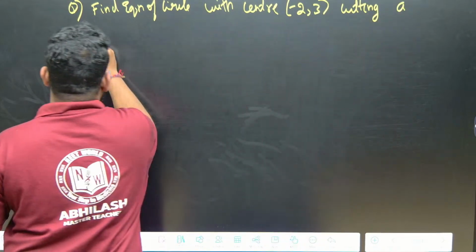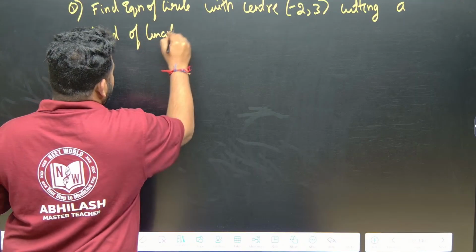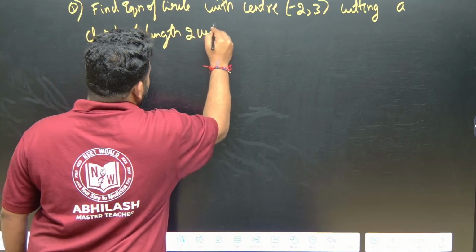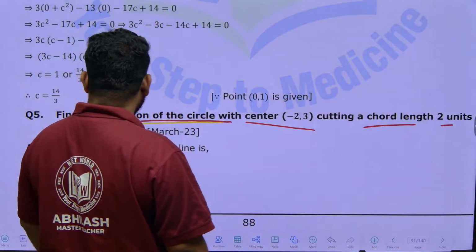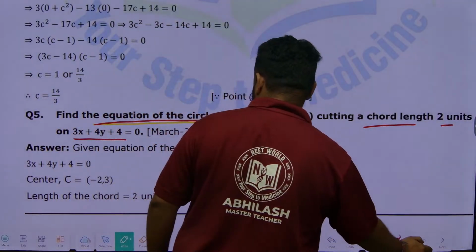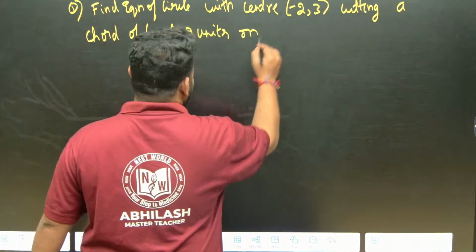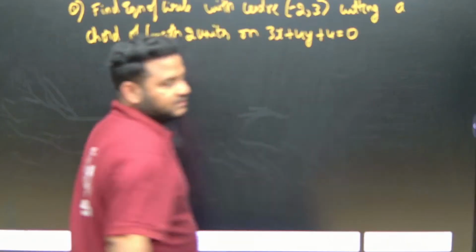of length 2 units on the line 3x plus 4y plus 4 is equal to 0. They have asked this multiple times, very important. Recently also they have asked 3x plus 4y plus 4 is equal to 0. Okay, so first what we have to do, solution.